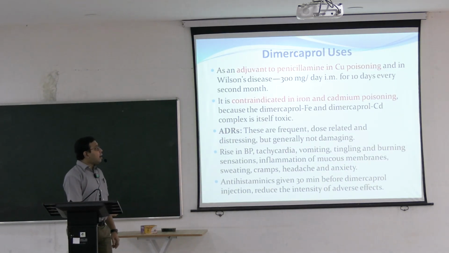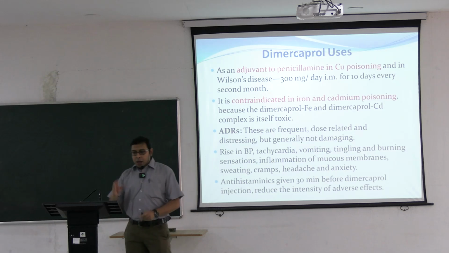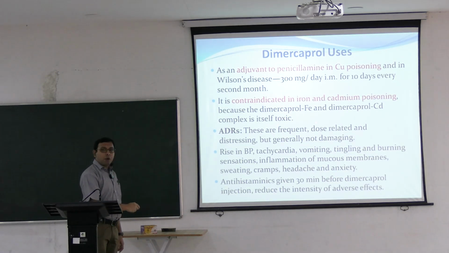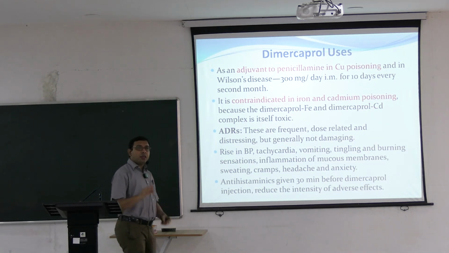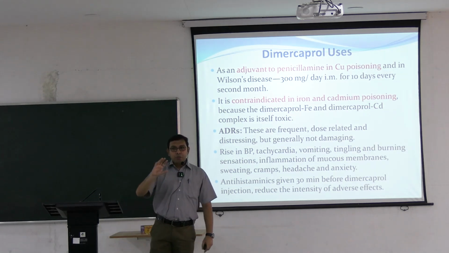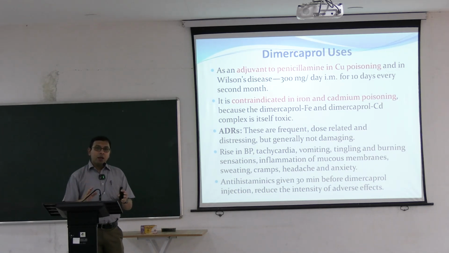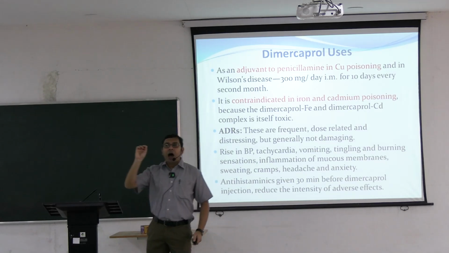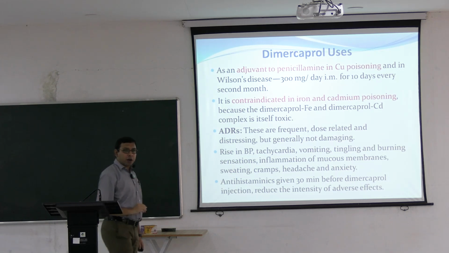It is contraindicated in iron and cadmium poisoning. Remember, even if iron and cadmium are heavy metals, it is contraindicated because when Dimercaprol is used, they form a complex, Dimercaprol-iron or Dimercaprol-cadmium. They form a type of complex known as a basket complex. This basket complex is more toxic to our body, it has been seen. So Dimercaprol is contraindicated in iron poisoning and in cadmium poisoning. This is also important for your exam.